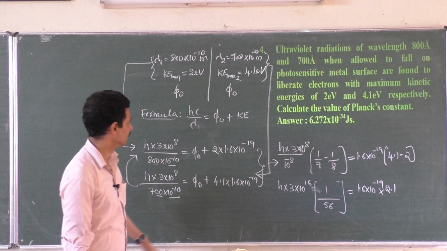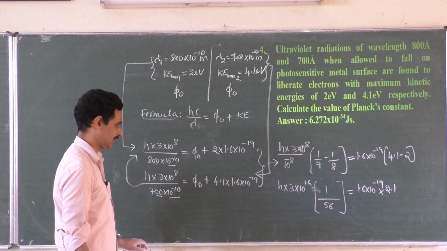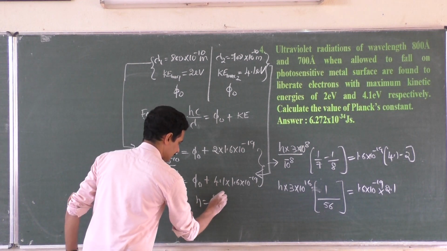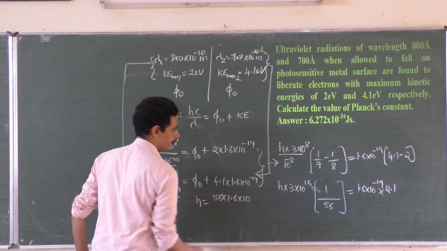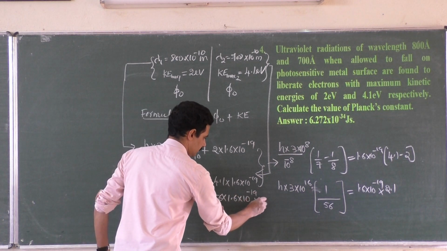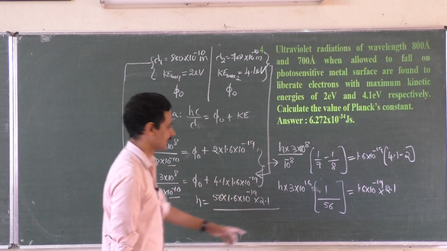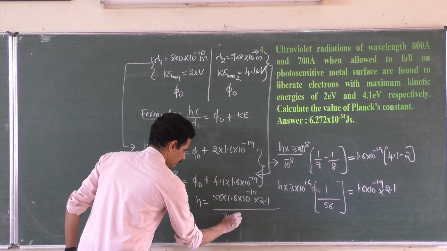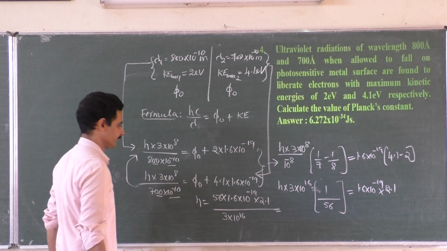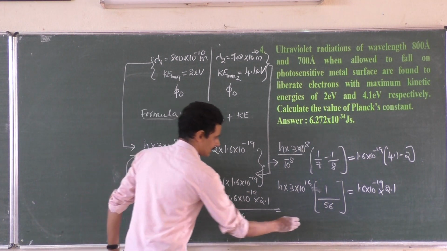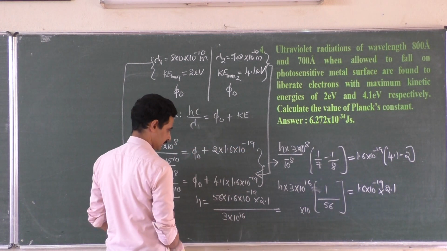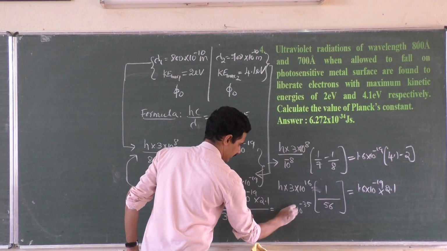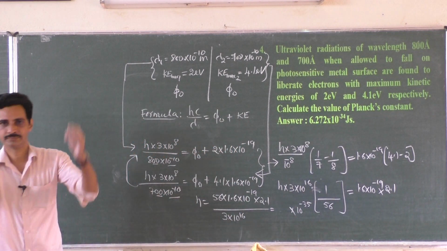Where can I write it now? Shall I rub anything? I think not needed. h can be written directly. h is equal to 56 into 1.6 into 10 to the power minus 19 into 2.1 divided by 56 comes here, 1.6, 2.1, 10 to the power minus 19, 3 into 10 to the power 16, that is equal to 10 to the power minus 35 into remaining things, calculator, right?